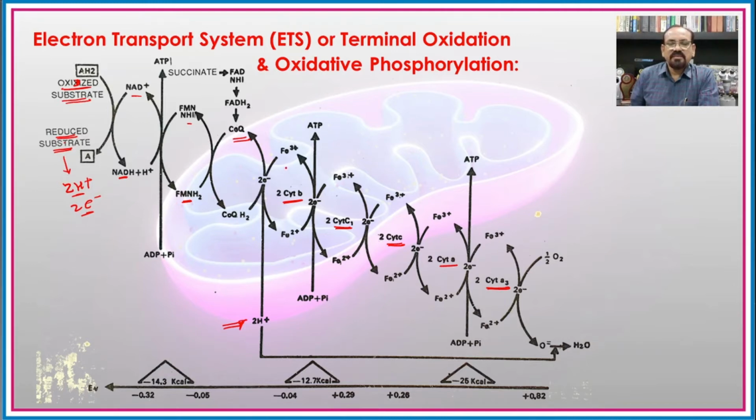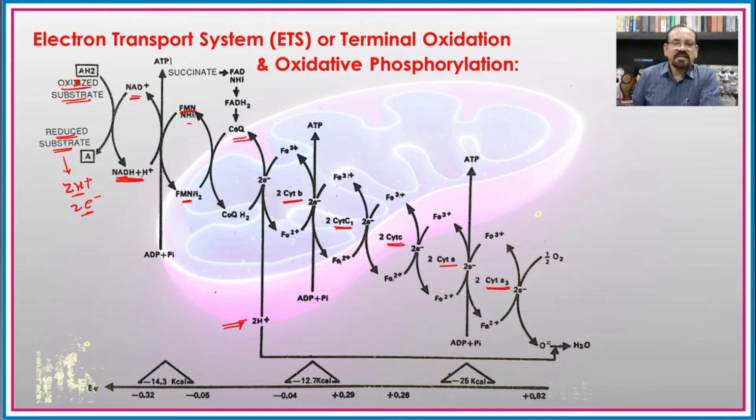So if we see this one, first of all, when the NADH2 enters the electron transport system, it donates its 2 protons and 2 electrons to FMN, that is flavin mononucleotide.